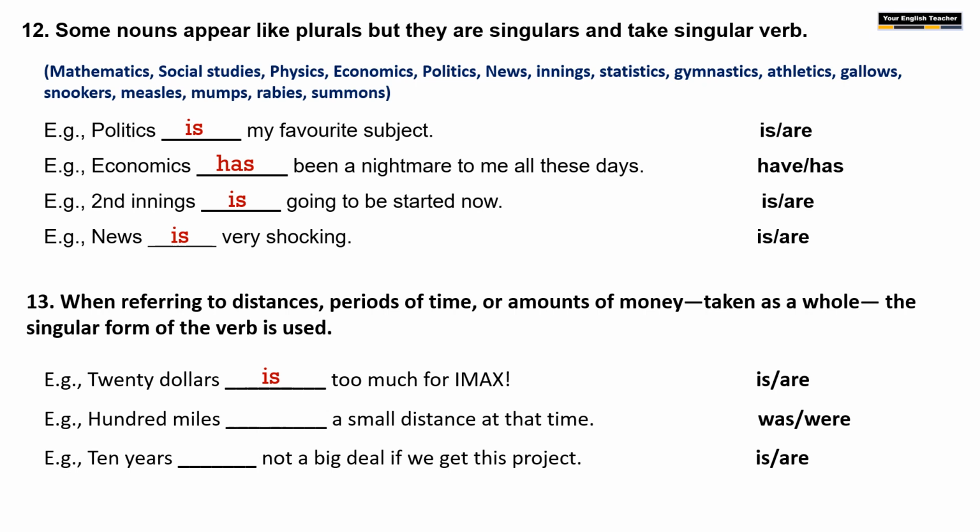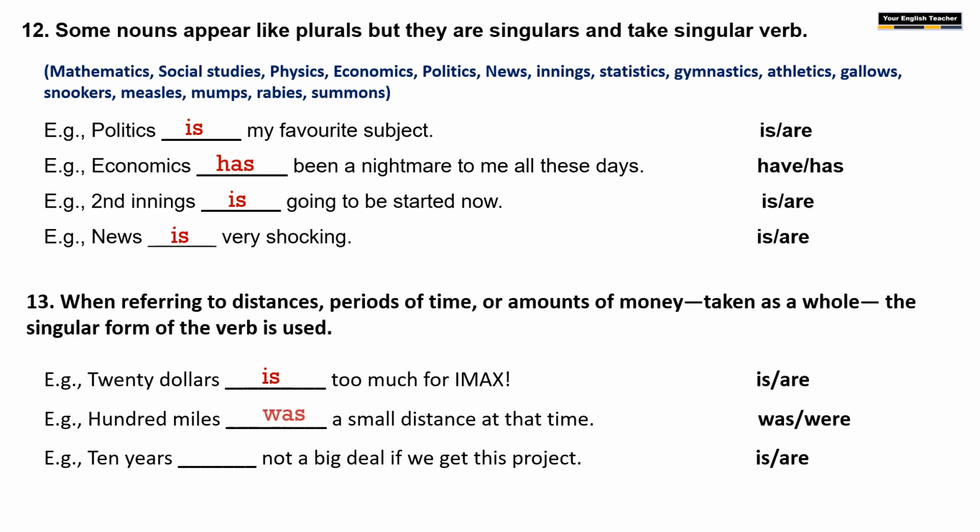So we are considering $20 as a single amount. 100 miles dash a small distance at the time. So here 100 miles we are considering as a distance, a small distance. So single unit.